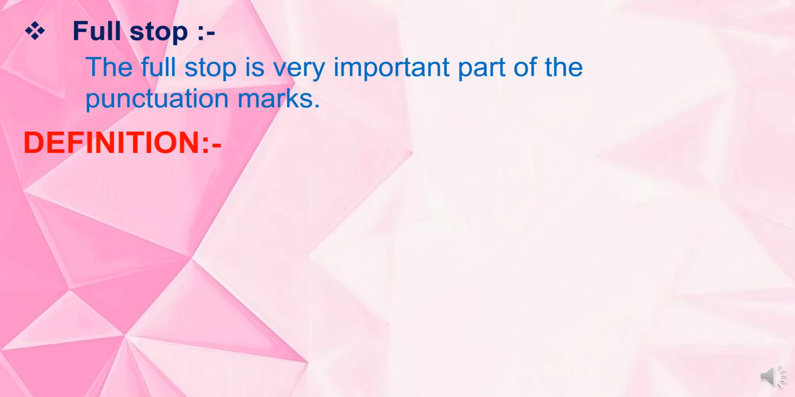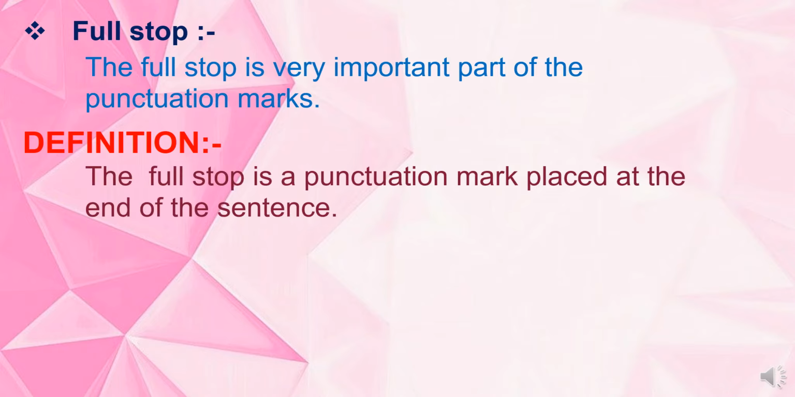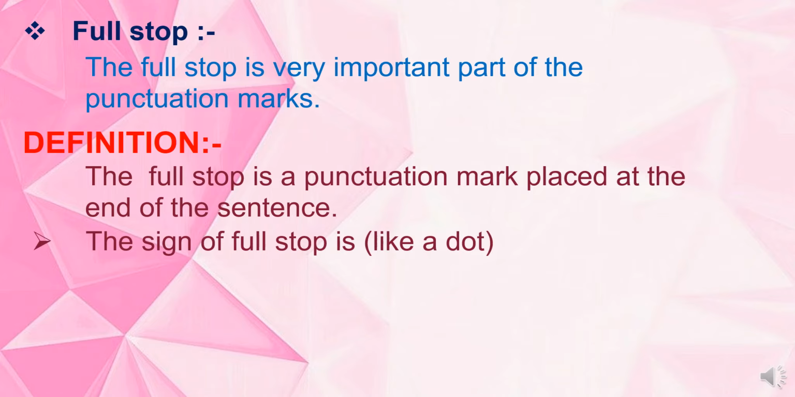Let's see the definition. The full stop is a punctuation mark placed at the end of the sentence. As I told you, we start the sentence with a capital letter, and when we have finished writing and reading the sentence, after that we put a full stop to indicate that the sentence is completely done. The sign of the full stop is a dot. So after every sentence you have to put a full stop.